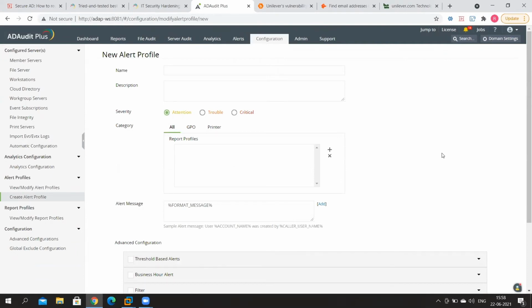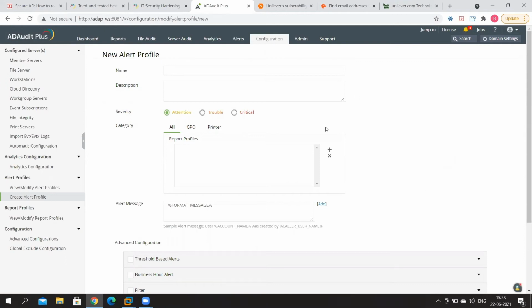Let's say you've created a honeypot account and you're interested in cases where there are 10 bad logons for that account in just 2 minutes, you can get alerted about it. In this way, you're proactively protecting your most privileged account.